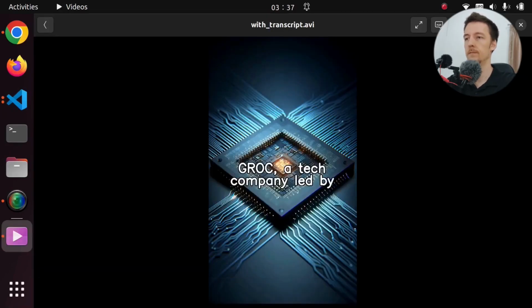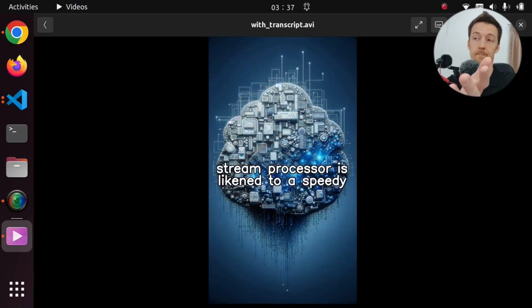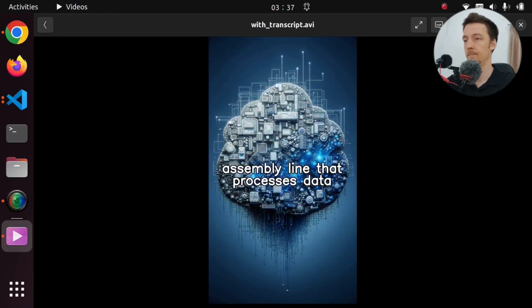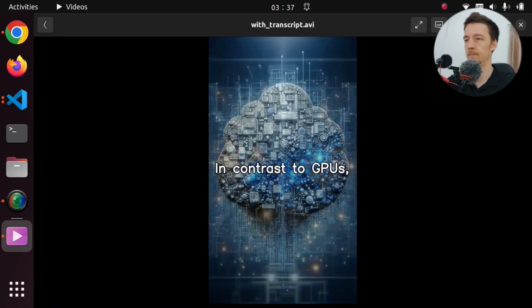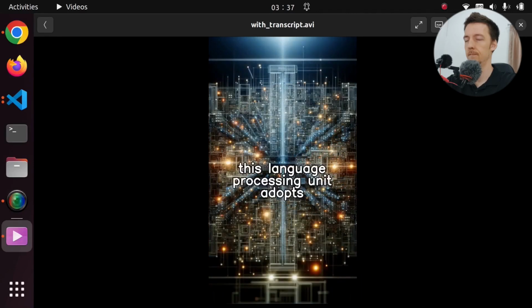Grok, a tech company led by an ex-Google engineer, claims to have created the first ever language processing unit, promising unprecedented speeds for AI application. Their TensorStream processor is likened to a speedy assembly line that processes data tasks sequentially and efficiently, making it a potential game changer for AI. In contrast to GPUs, this language processing unit adopts a streamlined approach, eliminating complex scheduling hardware, saving energy, and avoiding underutilization of cores.